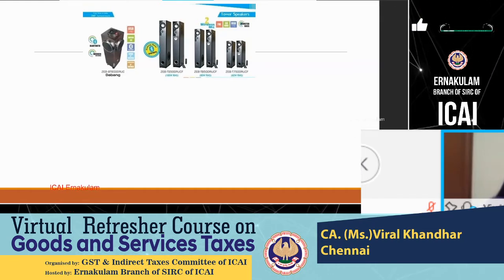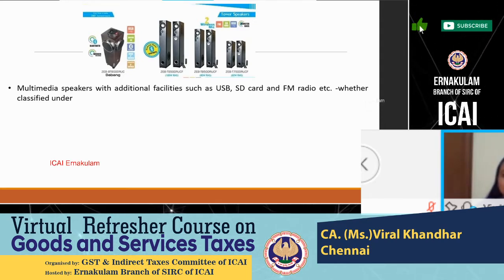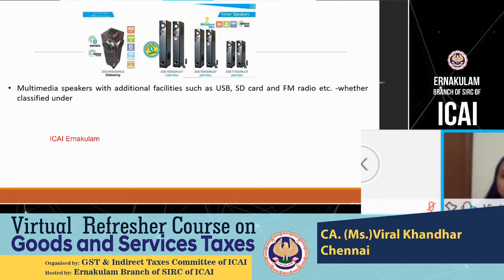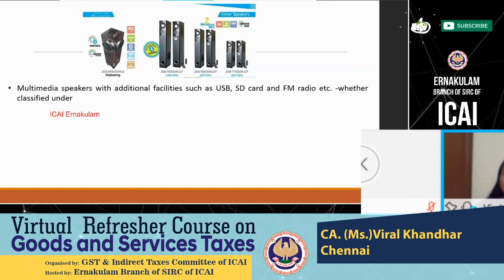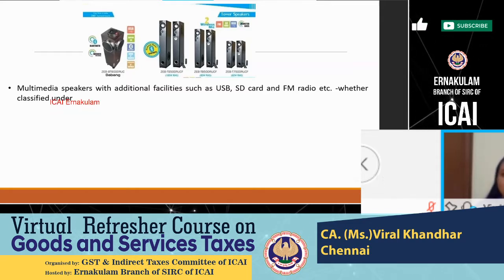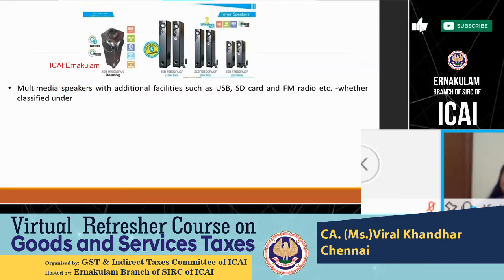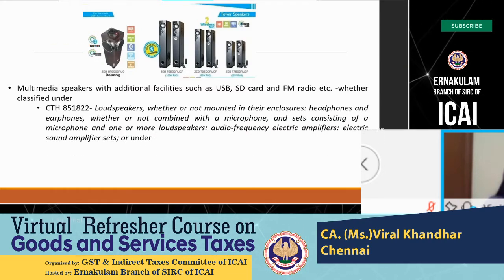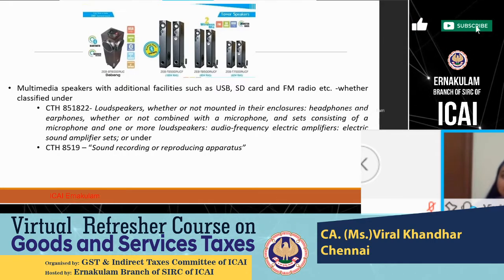Now this tower speaker with additional facilities such as USB slot, a memory card slot, and an FM radio slot. It is also having two wireless mics, a Bluetooth connectivity. How will the classification of this multifunction goods be done? You find out which one is giving it the most essential character. So when the confusion is between 8518 or 8519.